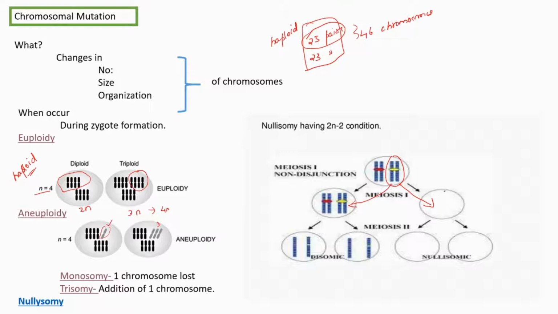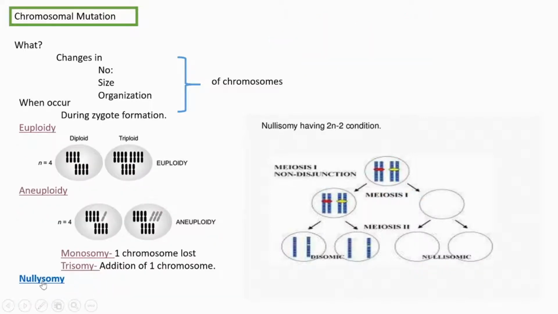So that's why this cell is not having any chromosome. From this, those cells will form without any chromosome. They are called nullisomic. That is the process. Nullisomy, I will show you.